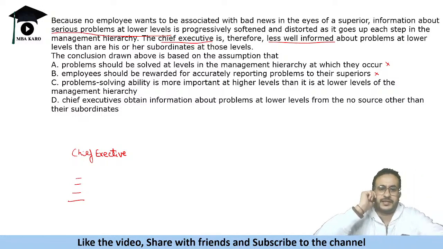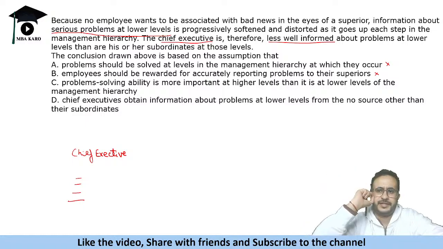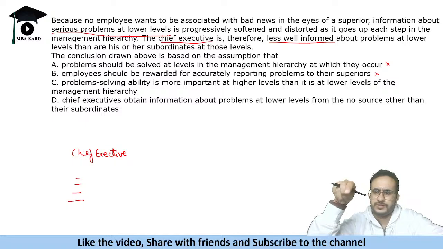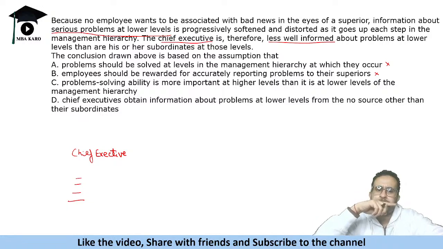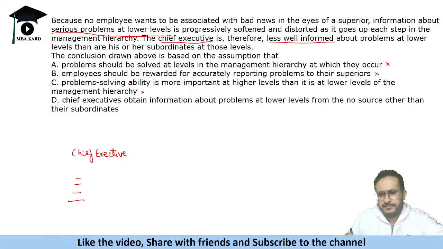Okay, so it says that there is better ability of solving problems. And then the last one says chief executives obtain information about problems at lower levels from no source other than their subordinates. So this is again irrelevant to the topic. It says problem solving ability, nothing related to that, right?